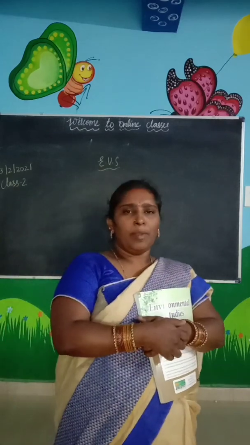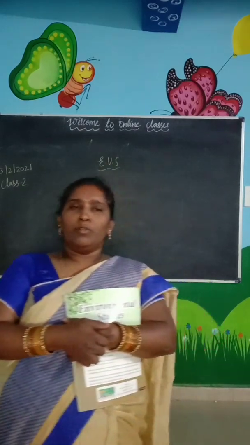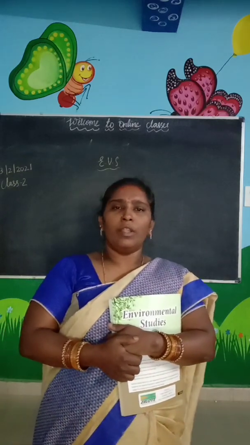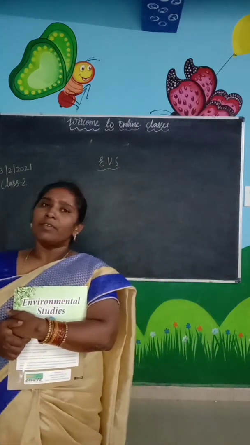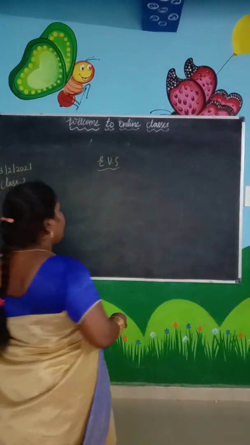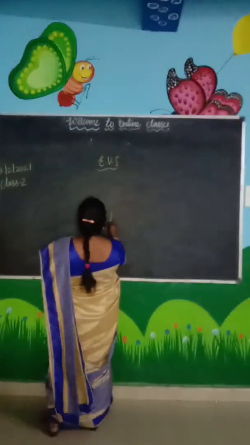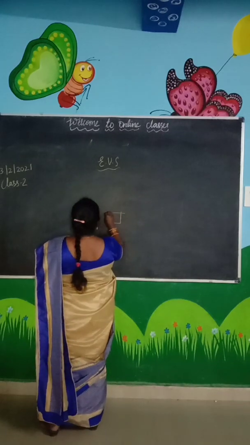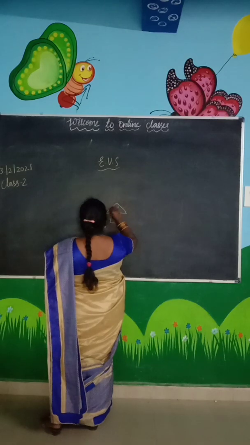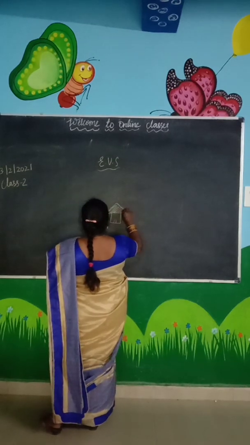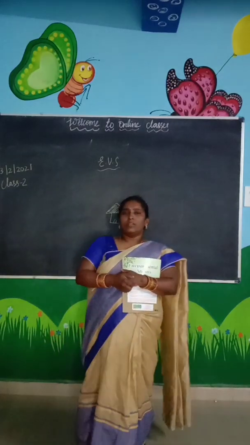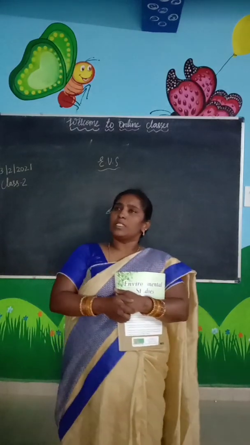Like the poor people. Do poor people have buildings and houses like us? No, they do not have. So where do they live? They live in huts. How do huts look? Let's see how they will be. This is a very easy drawing of a hut. Huts are made of dried grass. In the huts they will live.